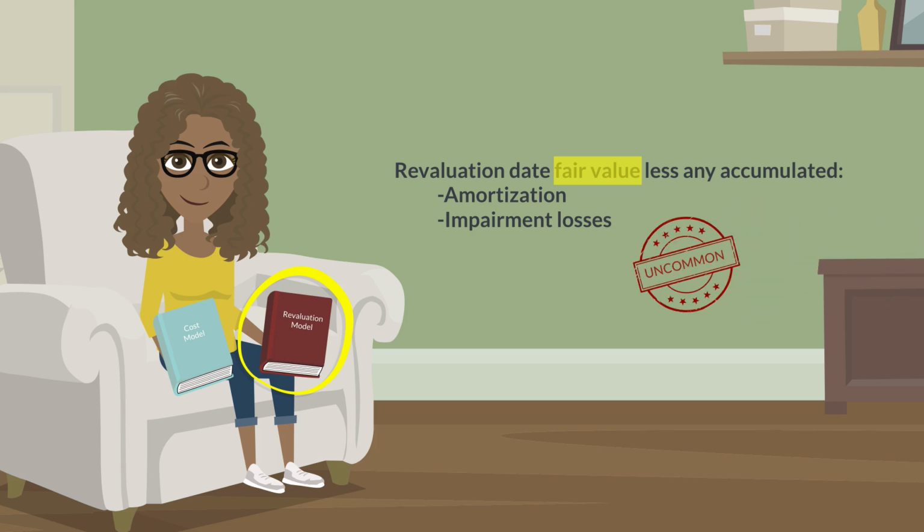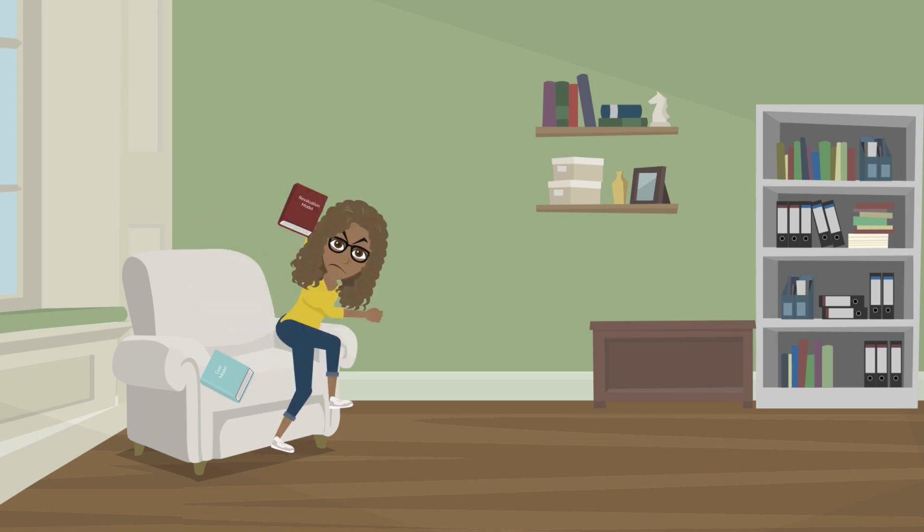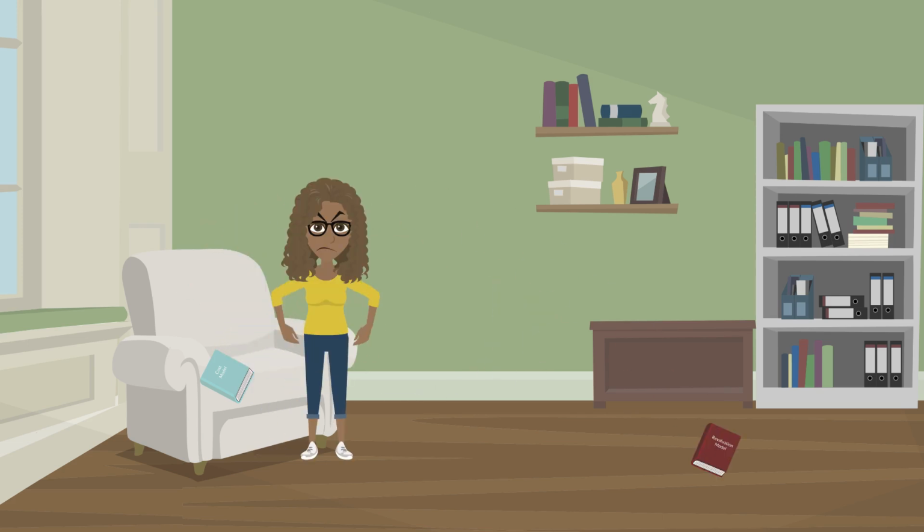However, it is uncommon for an active market to exist for an intangible asset. Although it could happen if you're dealing with fishing licenses, production quotas, or freely transferable taxi licenses. As you can guess, the revaluation model is rare because there must be an active market for the intangible.